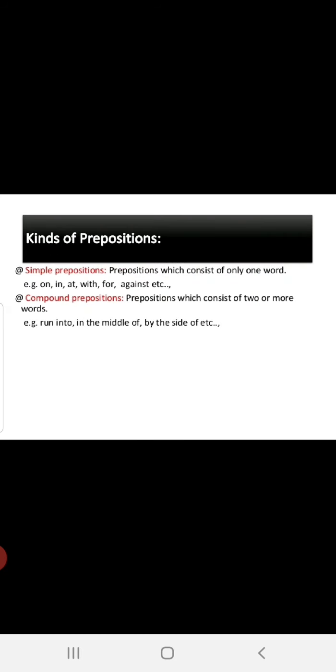Now, kinds of preposition. There are two kinds: simple preposition and compound preposition. Simple means single word. Compound means where we see two words or a phrase. See, on, in, at, with, for, against, beyond, beneath. These all are simple. Compound prepositions consist of two or more words: run into, in the middle of, by the side of, etc.